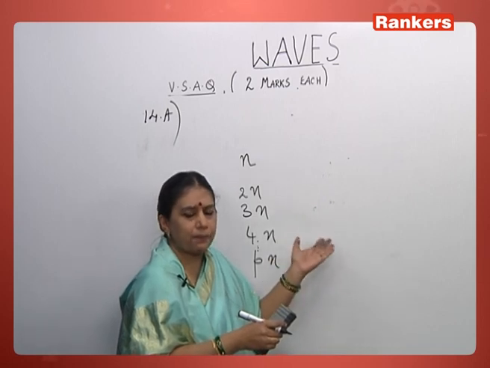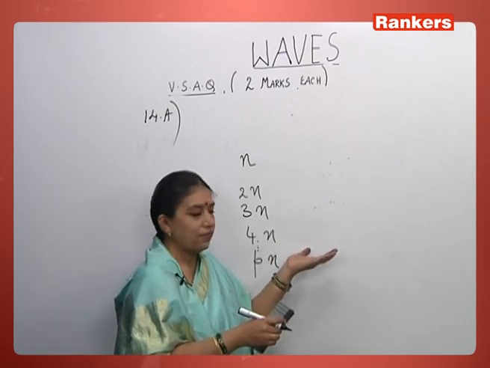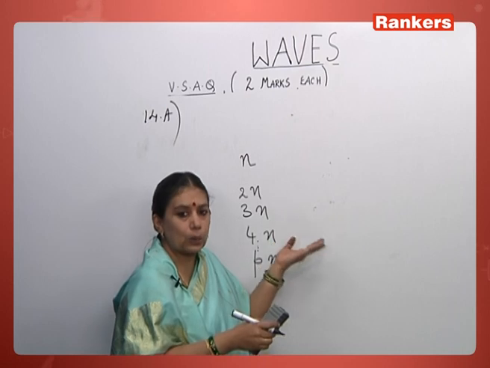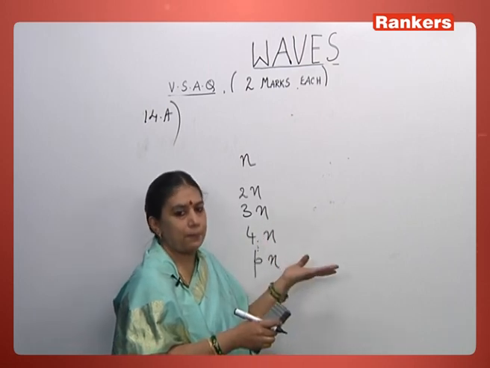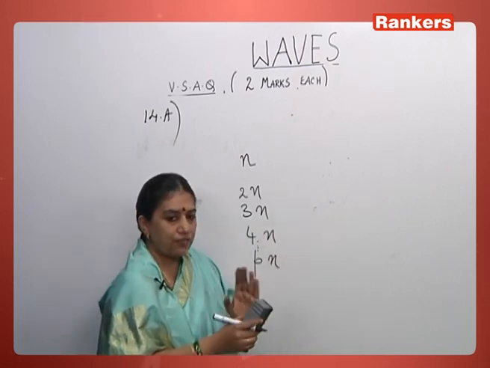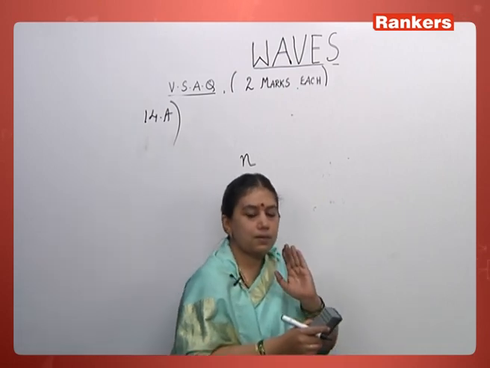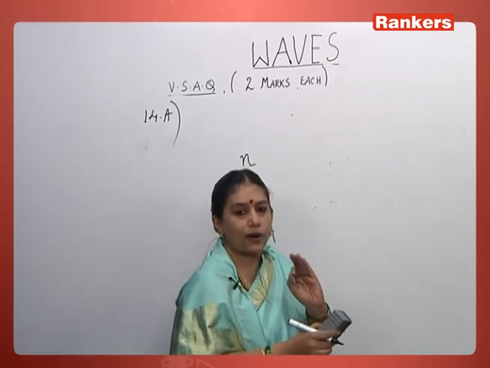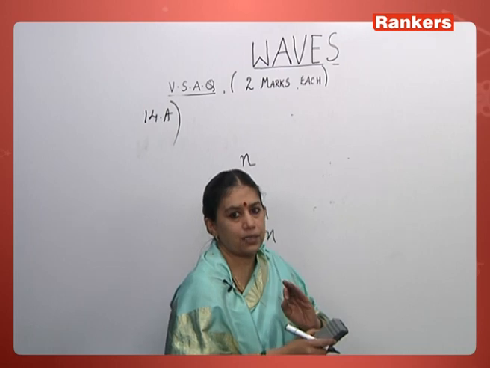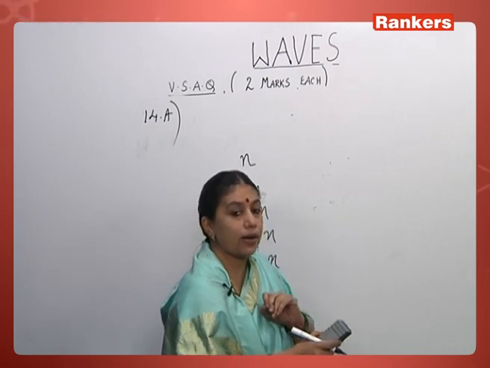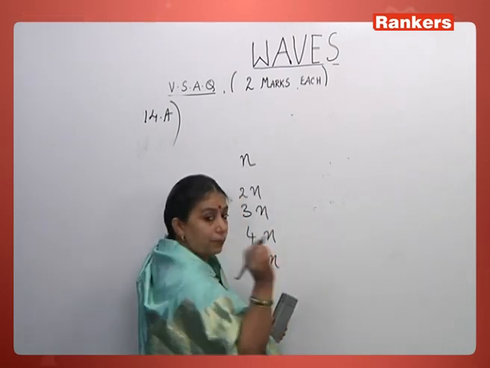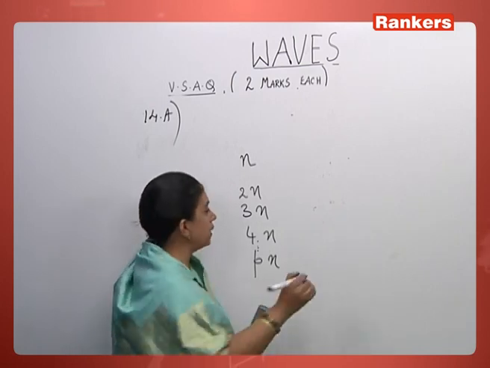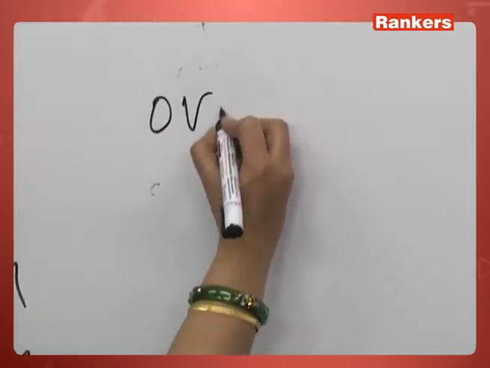So, these are called the higher modes, higher frequencies where it vibrates. This varies from example to example. For example, in strings it is different, in closed pipes it is different, in open pipes they are different. The definition is the higher order frequencies which are integral multiples of the fundamental frequency are called harmonics. At this point I just want to distinguish between a harmonic and an overtone.